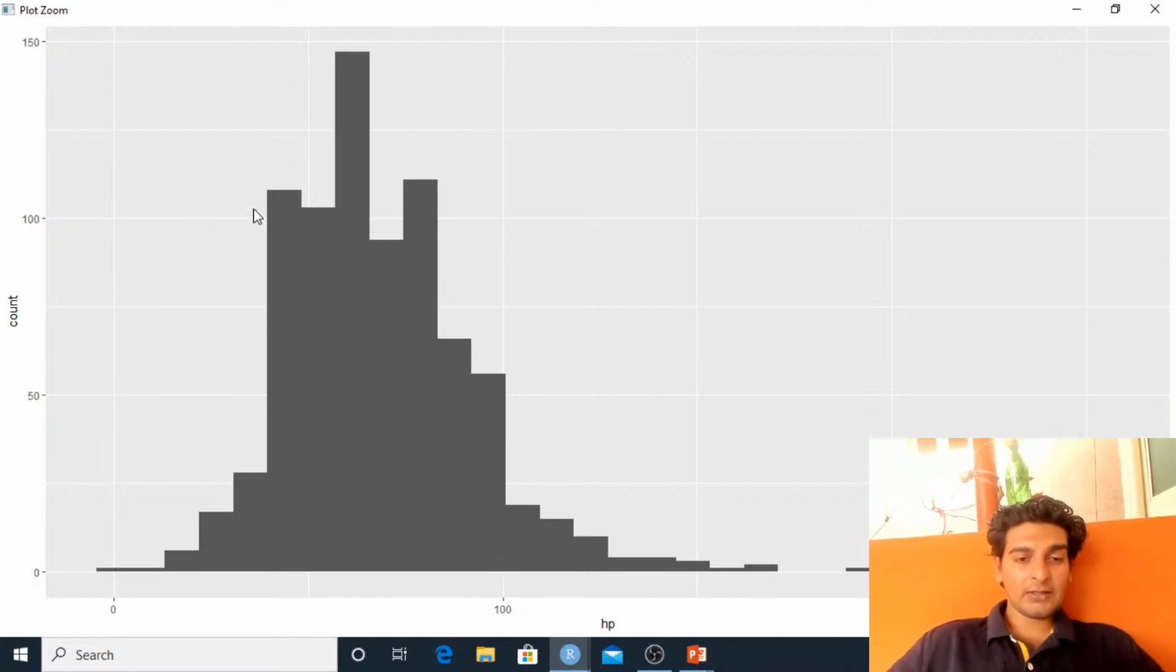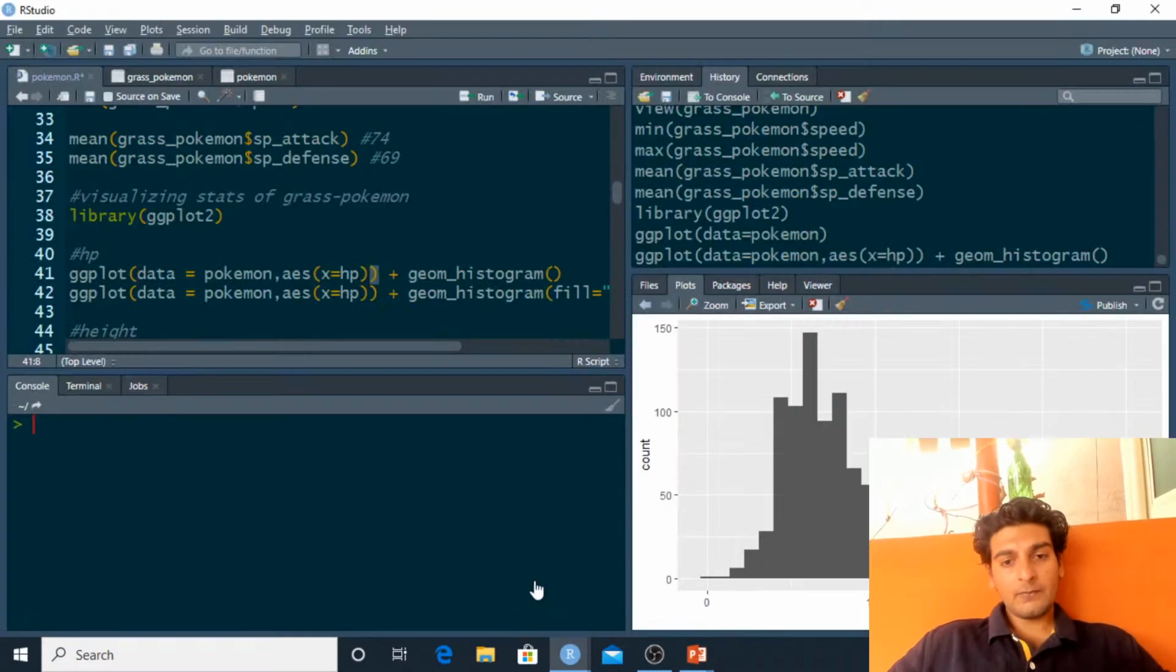Now, when you talk about this, we are talking about grass type Pokemons. So we have only 2 grass type Pokemons whose HP is greater than 100. Similarly, there are around 140 grass type Pokemons whose HP would be around 50 to 55. And there are around 55 odd grass type Pokemons whose HP is around 100. So that's an interesting observation over here again. But as you see, this plot is very bland.